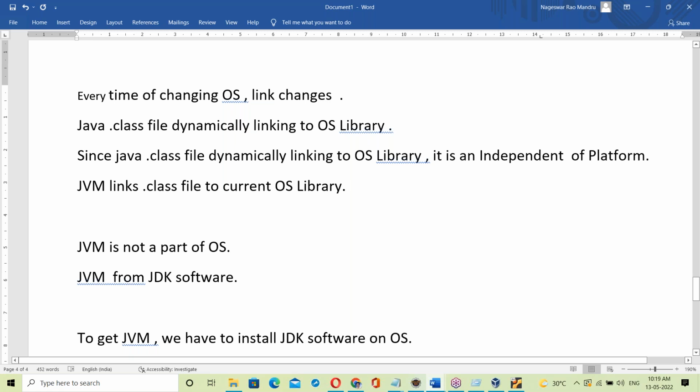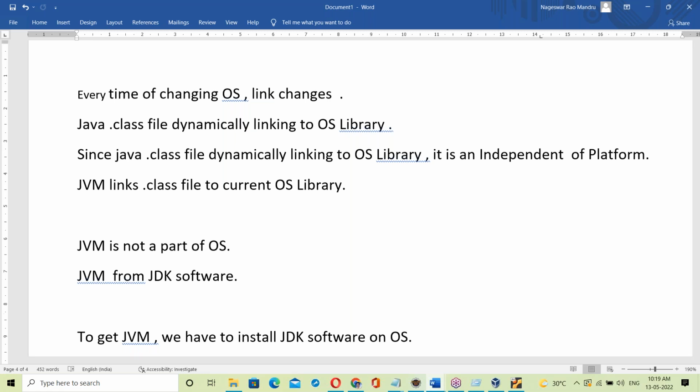An exe file uses static linking, so it is OS dependent. Here it is dynamic linking, so it is platform independent. Even Python scripting is platform independent, because a Python script also links dynamically to the current OS library.